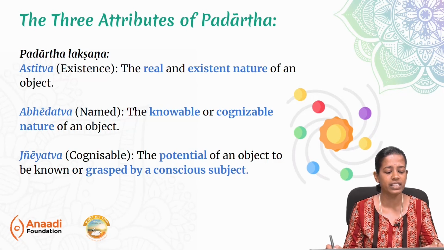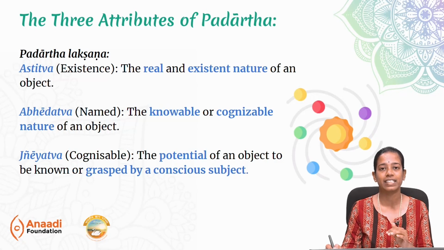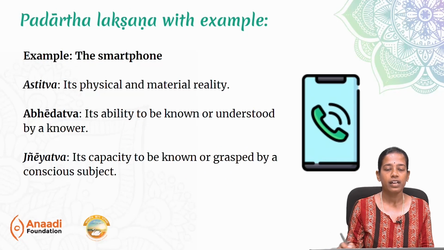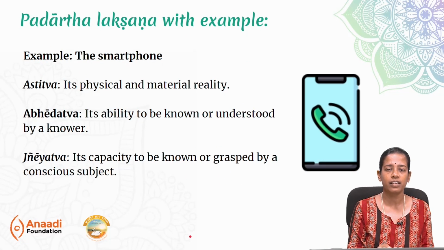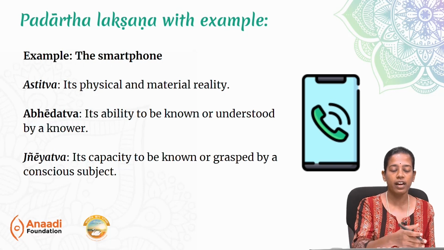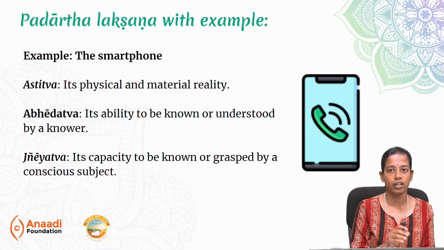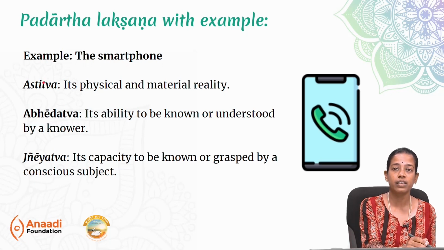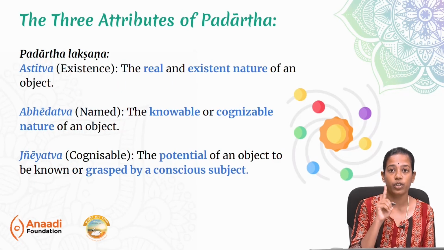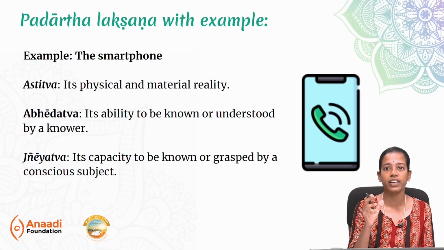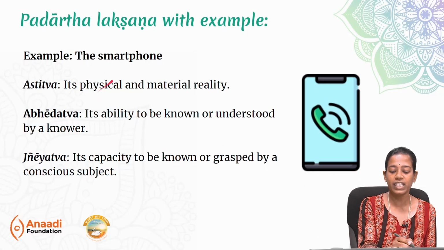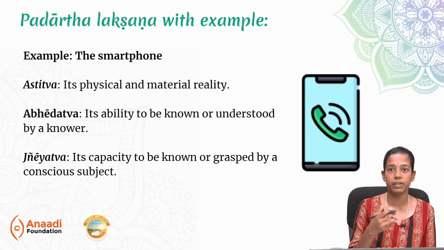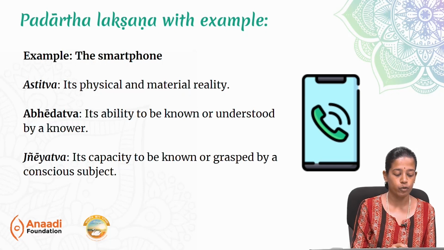Let's now try to understand these aspects using relevant examples. Take the example of a smartphone. Can we consider a smartphone as a Padartha? Let's run it by this check to say whether the smartphone qualifies as a Padartha or not. What was Astitva? Astitva is it should have an existence. The smartphone definitely has an existence. We can catch it, grab it, see it. So, the physical and the material reality is presented for the smartphone.